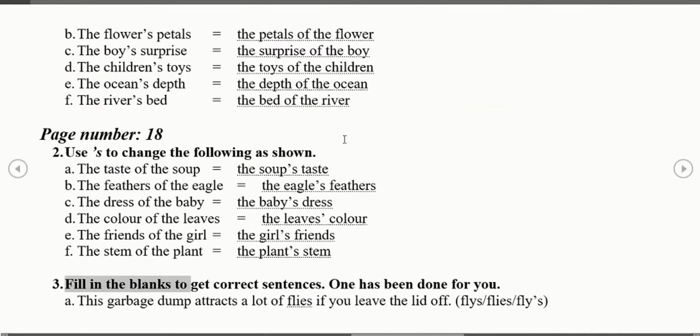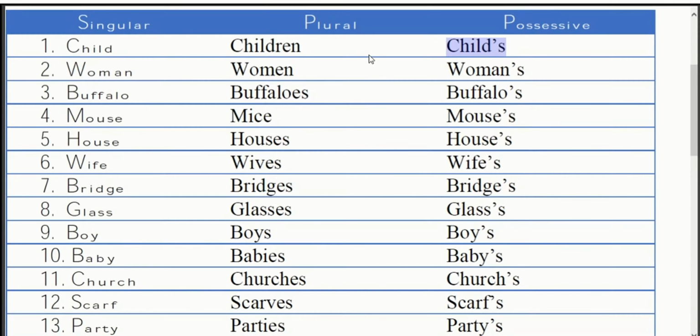How we had seen in this example over here, the boy's surprise, the surprise of the boy. In the same way, child, child's. Woman, woman's. Buffalo, buffaloes.